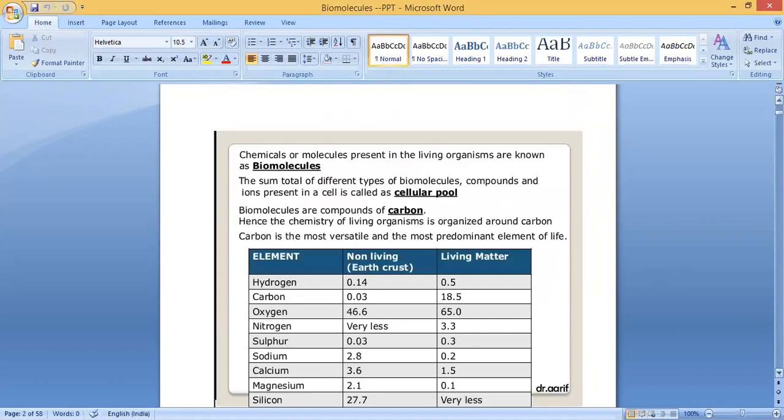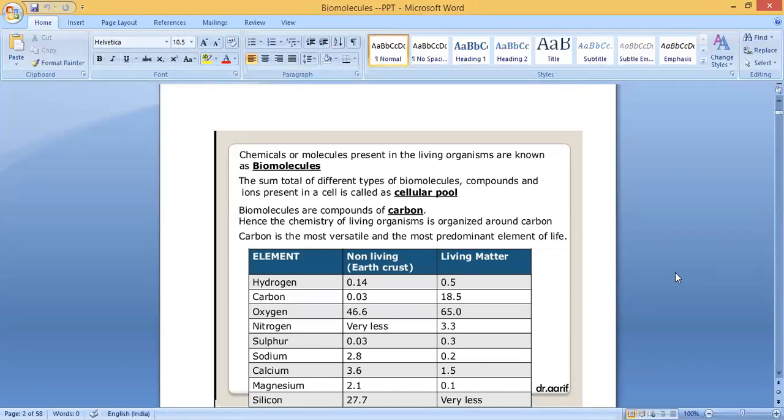So what is meant by biomolecules? Biomolecules are nothing but chemicals or molecules present in living organisms. Chemicals or molecules present in living organisms are known as biomolecules.